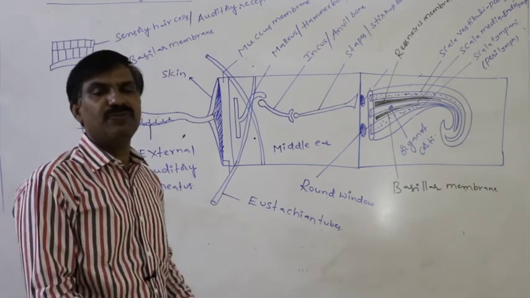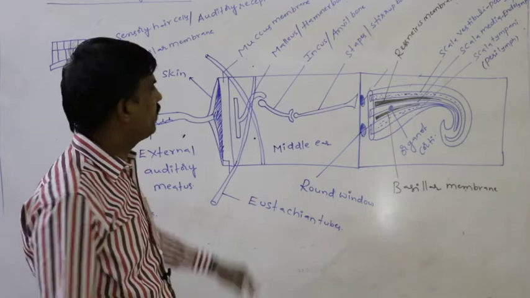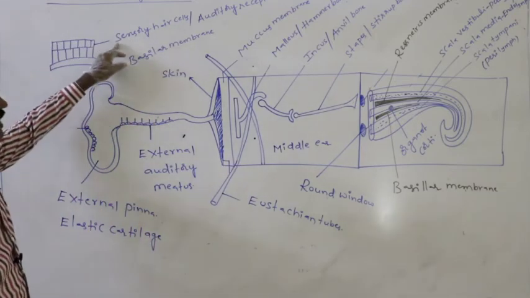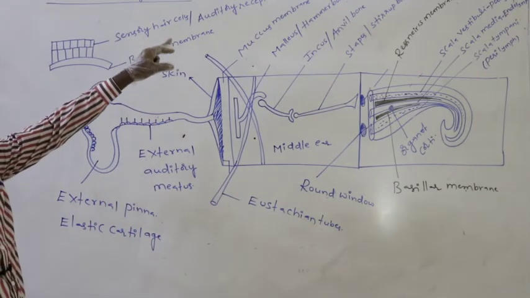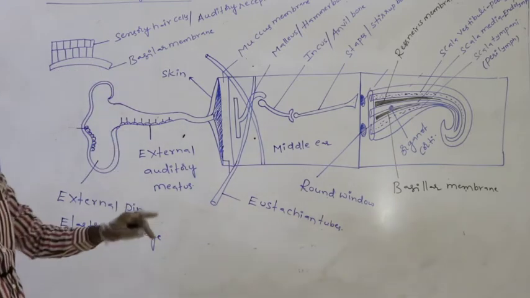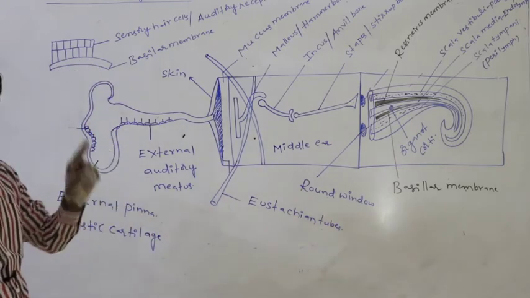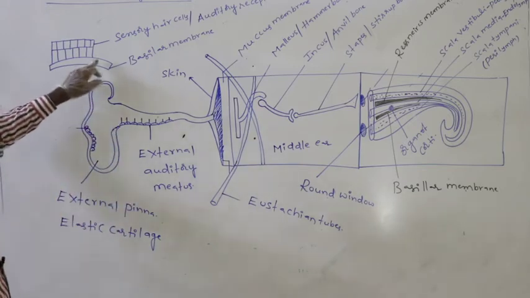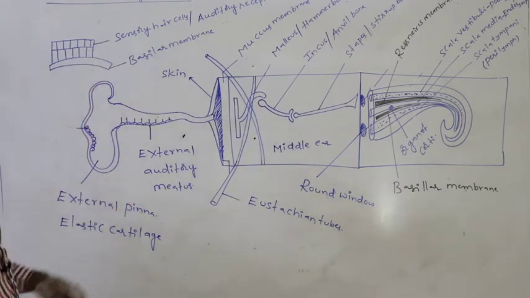They are responsible for the listening of sound. So sensory hair cells or auditory receptors are present on the basilar membrane in more than 2 rows.